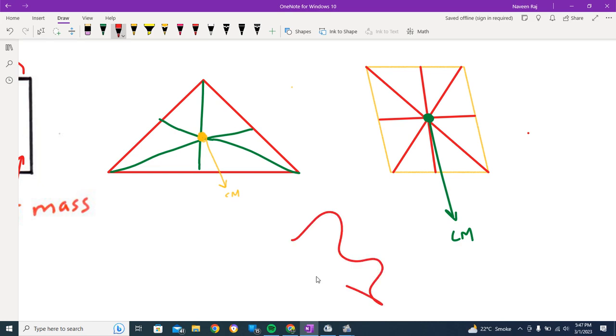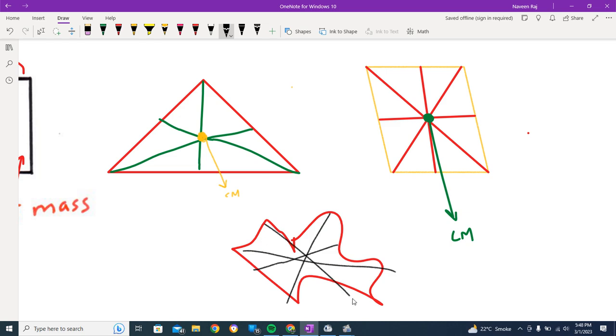Suppose you've got this sort of shape. Where's the center of mass? Can you please find out? Maybe find it with the same method, doing this, doing this, doing this. But there would probably be some inconvenience here as well. So these methods are not that accurate in these cases, but they work very well with regular shapes.